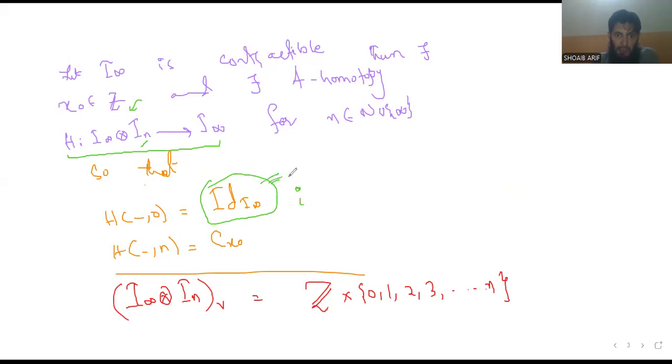And H of i, n gives x naught for all i belonging to integers, which is a constant map.